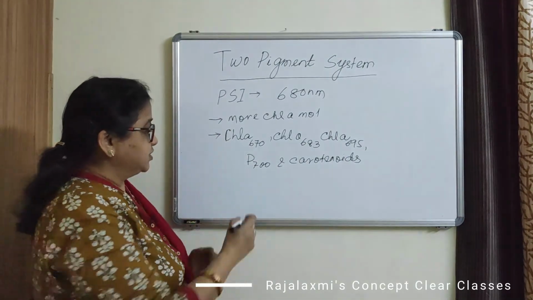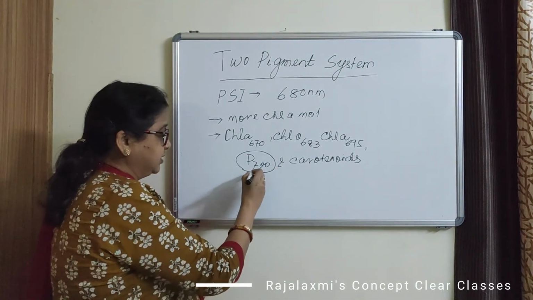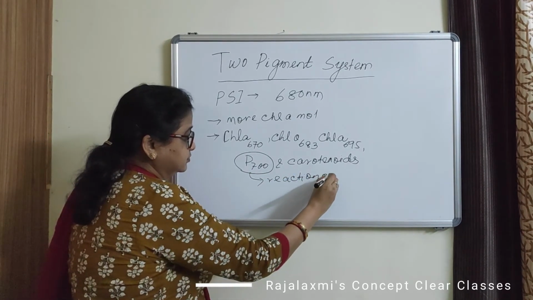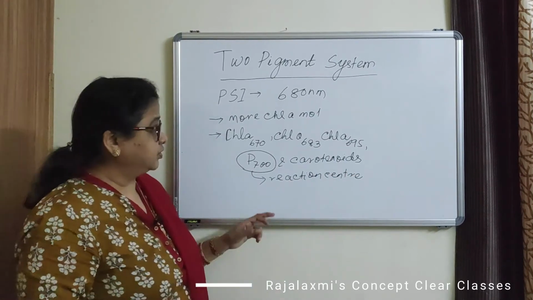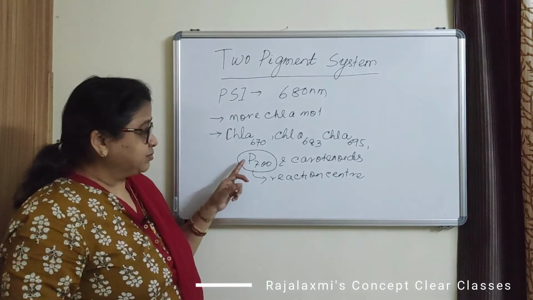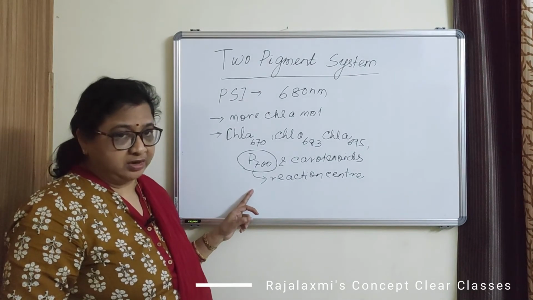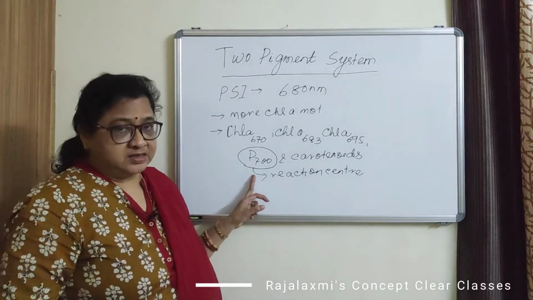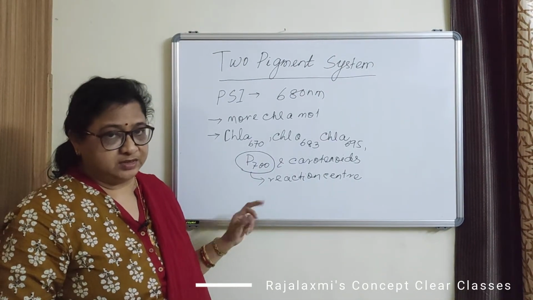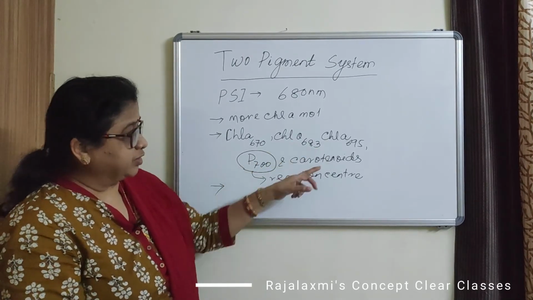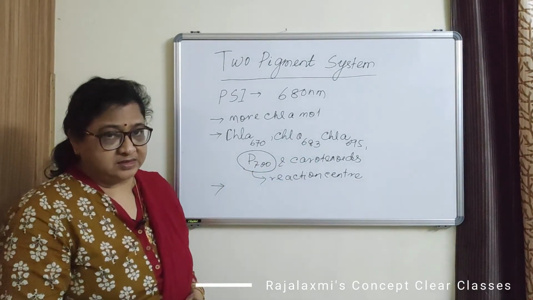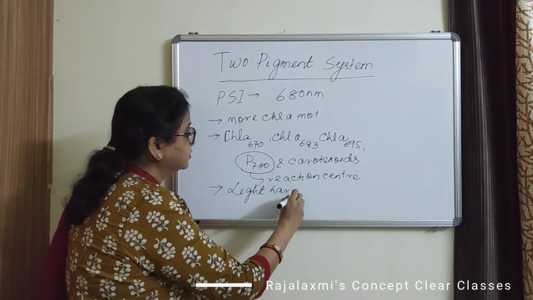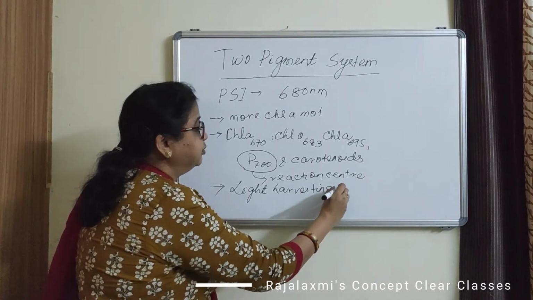Out of these pigments, P700 acts as the reaction center of pigment system 1. P700 is also a chlorophyll a molecule, but this is the reaction center that initiates the process of photosynthesis, and all other pigments function as light harvesting pigments.